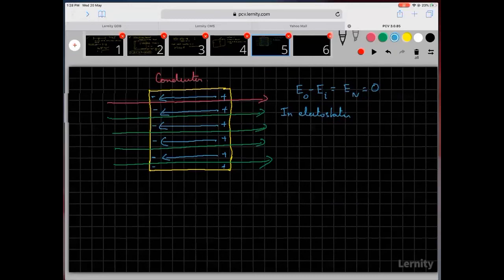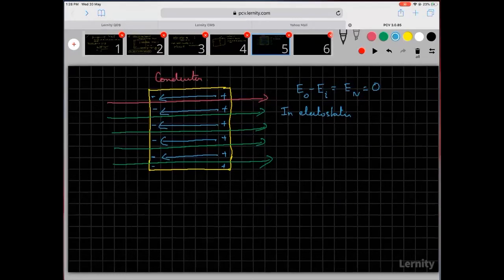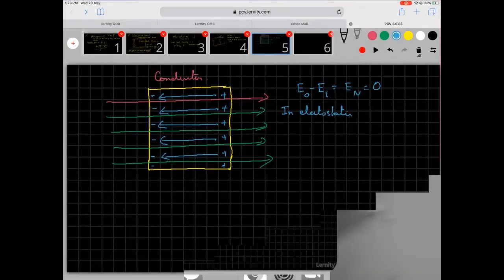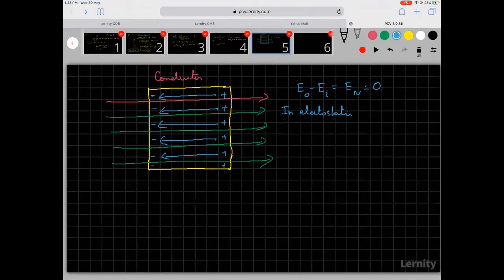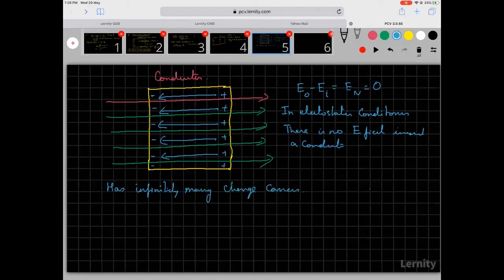Now, this is possible because a conductor by definition has infinitely many charge carriers, and it is because of these charge carriers that there is a redistribution taking place as long as there is a force. I hope all of you are able to understand this aspect.